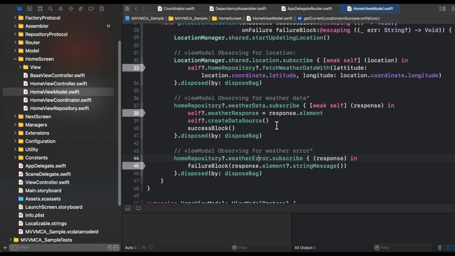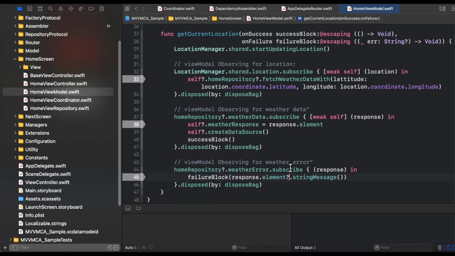One is the success state of any screen, and second is the error state of any screen. So what we have done here is we have subscribed to these two states with the help of RxSwift. So we have created a data source when we are receiving the weather response, and whenever we are receiving any error, we are calling the failure block also.